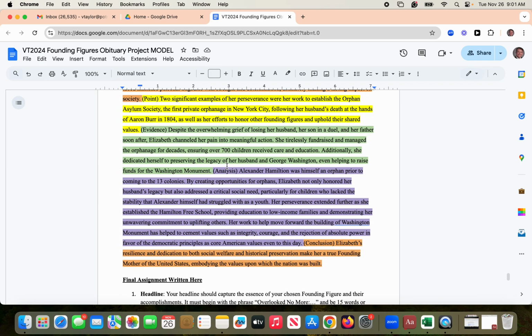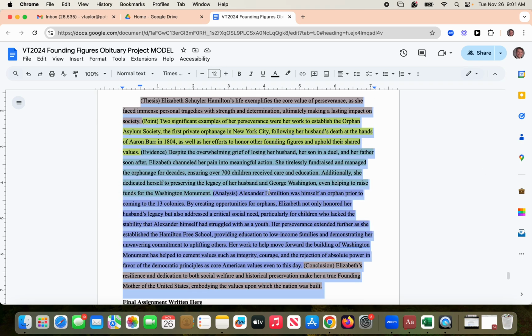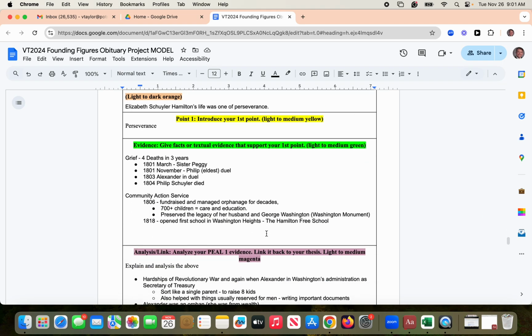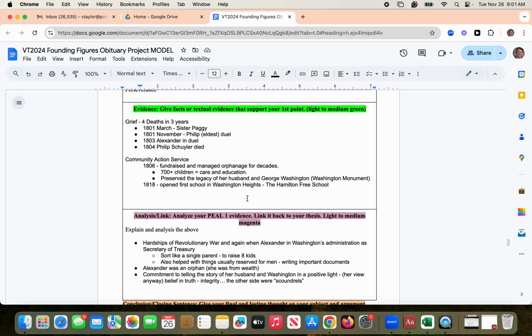And the same thing, here's the pill paragraph. This pill paragraph was written from this graphic organizer. And again, ideally, you're writing your paragraph by looking at your own bullet point cave person outline and not going back to the original text. Because you understand the information well enough and you have the facts and the dates and things like that organized here, you don't need to go back to the original text.